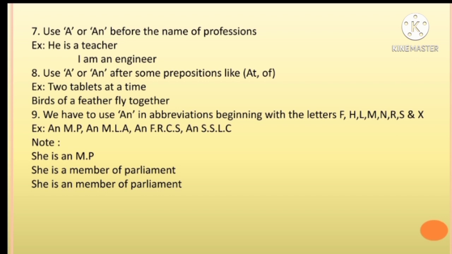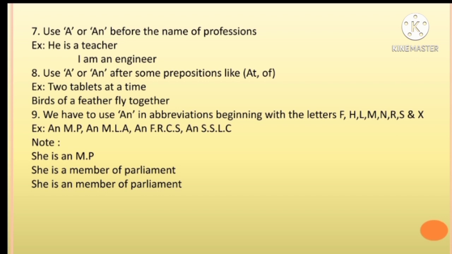Use a or an after some prepositions like at, of. What are prepositions? Prepositions are words placed before a noun or pronoun. Examples, 2 tablets at a time. Here, a is an article, at is a preposition. Let us see another example. Birds of a feather fly together.